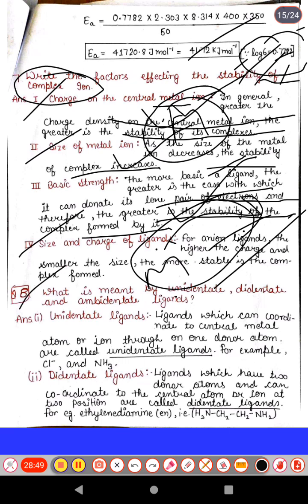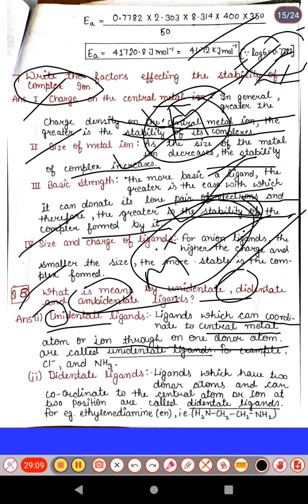Next question is: what is meant by unidentate, bidentate and ambidentate ligand? Again, this is a most important question. Unidentate: uni means single, the ligand which can coordinate to the central metal atom or ion through one donor atom and form one coordinate bond. This is called a unidentate ligand. For example, Cl negative, NH3 ligand.